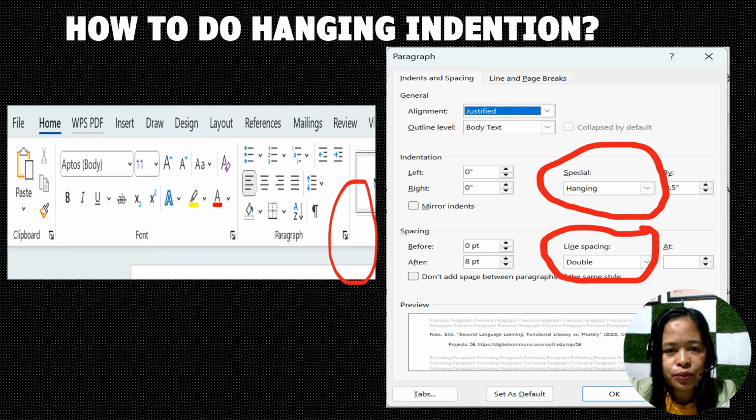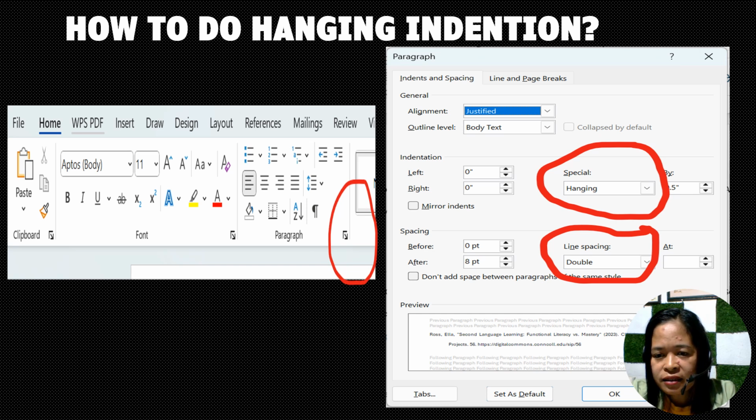How do we do hanging indention? In your Word, you can find here Paragraph, this one. There is an arrow down here. You click that one, and it will lead you to this dialog box.